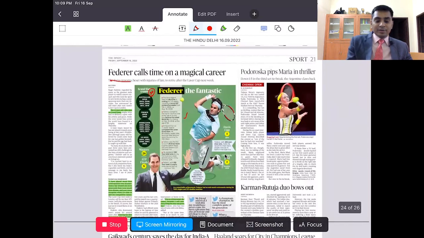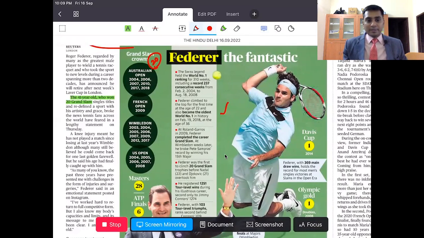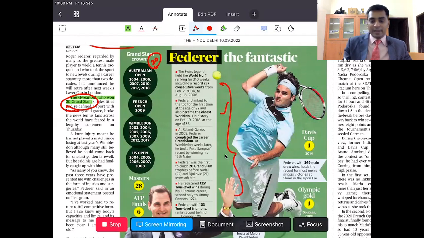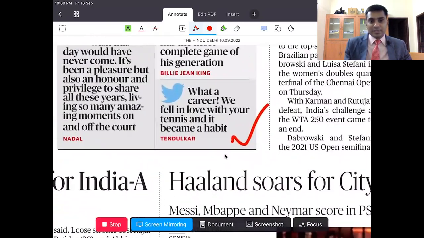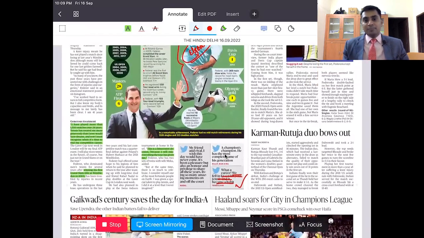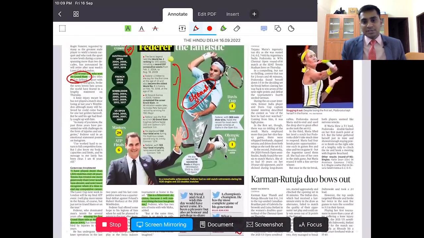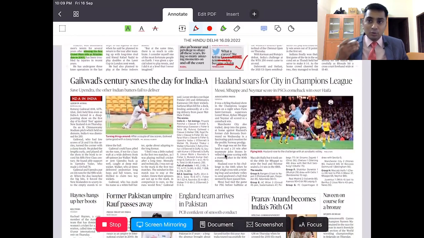This I said already. Federer calls time on his magical career. The 40-year-old veteran who has won 20 Grand Slam titles has represented the game in an elegant manner. In response to this, Sachin Tendulkar has stated that we fell in love with your tennis and it became a habit of looking at tennis, which means some people perform their professional duty to such an extent that everyone gets appreciated, and everyone looks at that profession as a great thing.